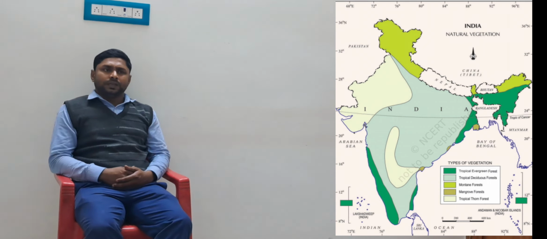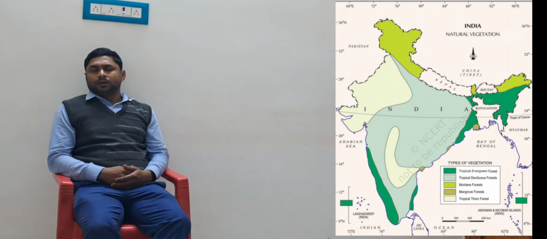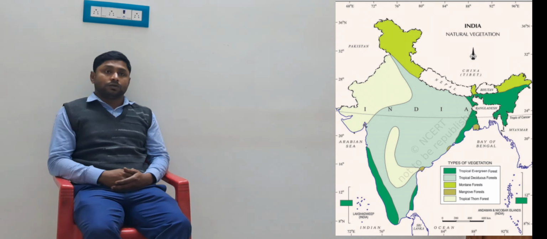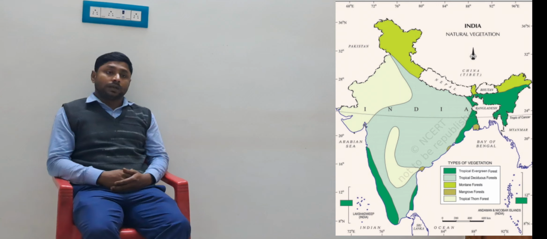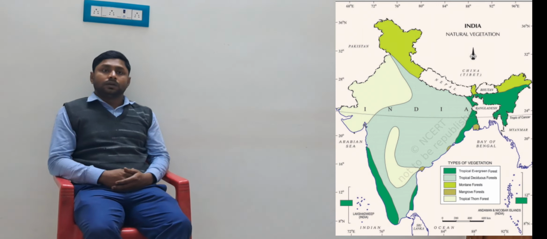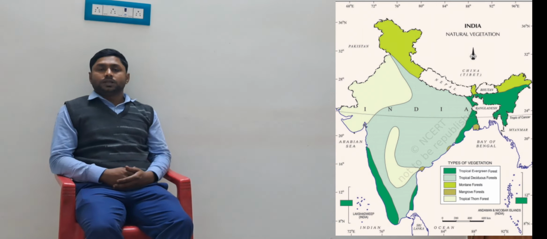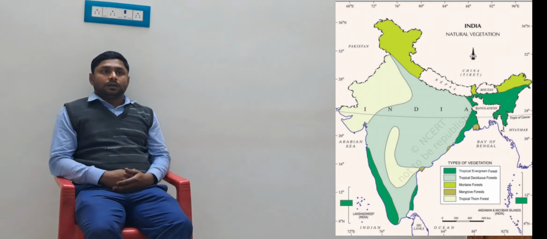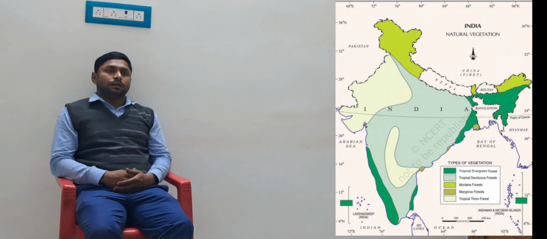In other parts of India, we find that type of tree in West Bengal also, like the Bankura and Purulia districts. Okay, so this is about thorn and scrub vegetation.